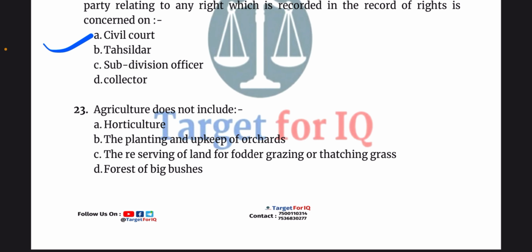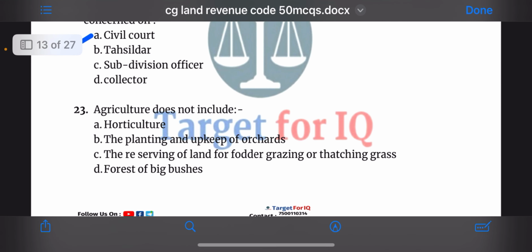civil court. Next question, agriculture does not include. The options are A. horticulture, B. the planting and upkeep of orchards, C. the reserving of land for fodder grazing or thatching grass or D. forest of big bushes. The correct answer is option D.